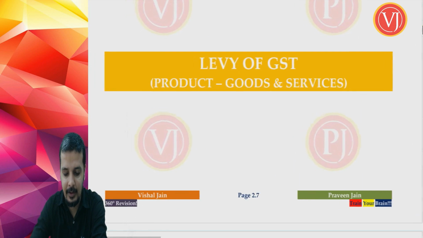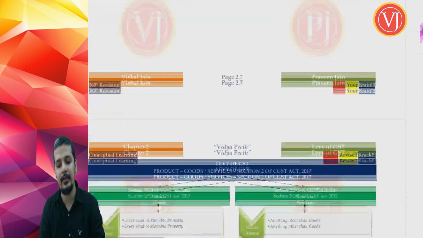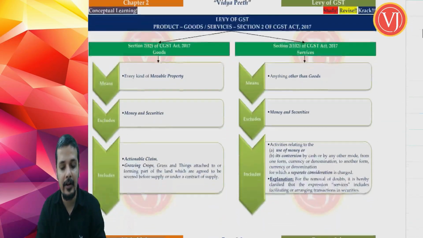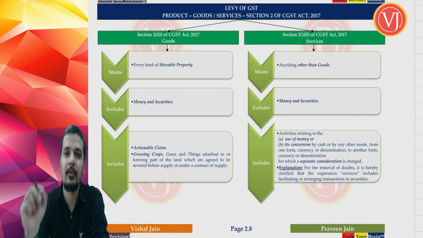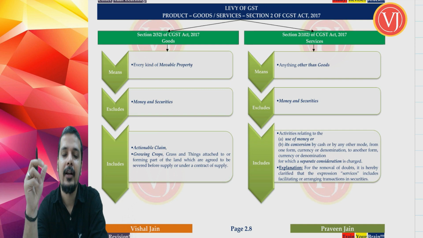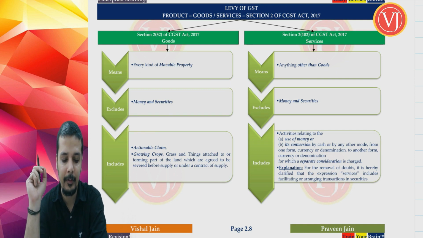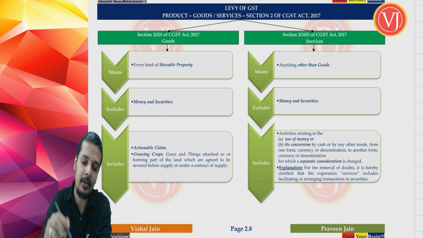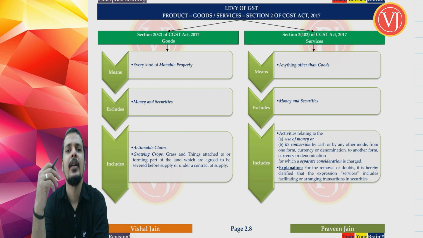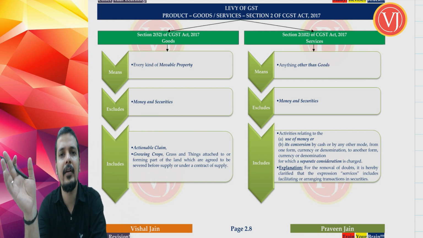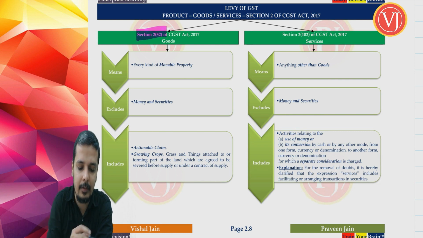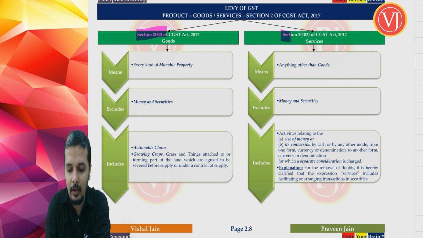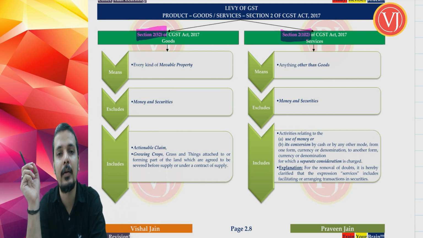Right. Now when you talk about goods or services, definitions, as we have already discussed, will always be given under green shade. So for ease of understanding, you will have color coding, which I have already discussed very clearly in the introductory topic. So it will always be given in green shade. The definitions of goods and services are always given under section 2. Section 2 clause 52 talks about goods. Section 2 clause 102 talks about services.